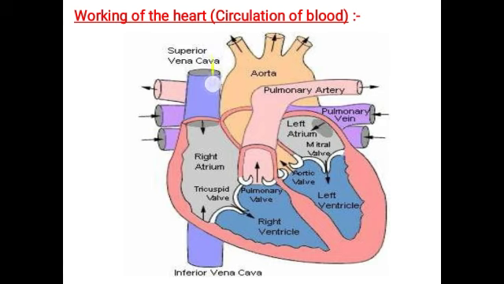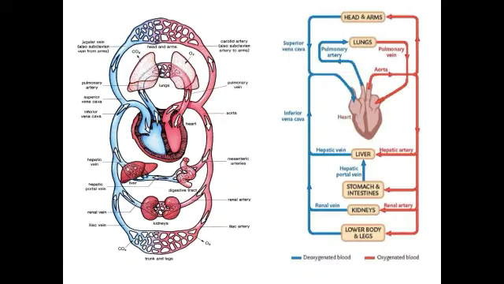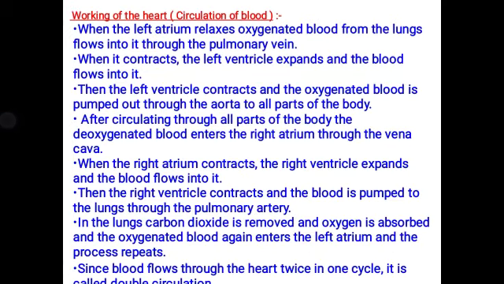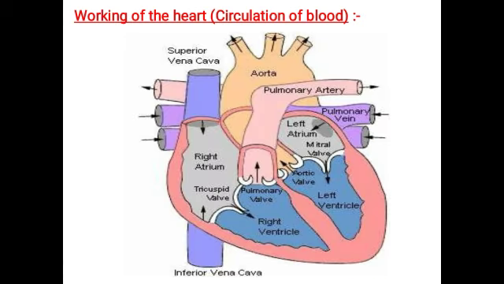This is superior vena cava, this is inferior vena cava, and these are all the parts which are present in the heart. Now let us move to the working of heart. So with this diagram itself, I'll explain the working of heart.